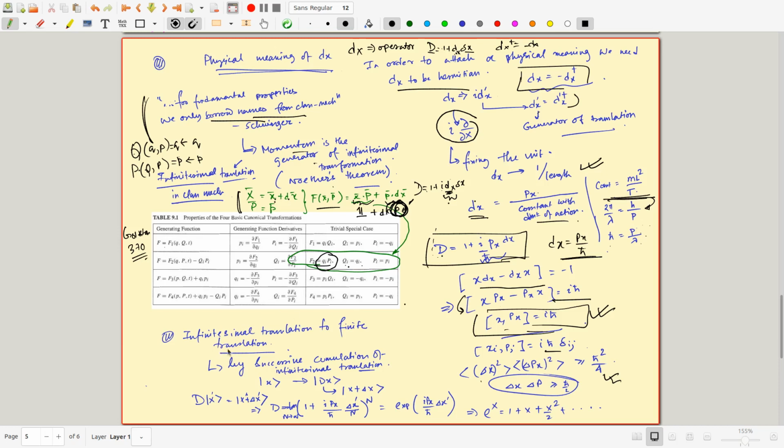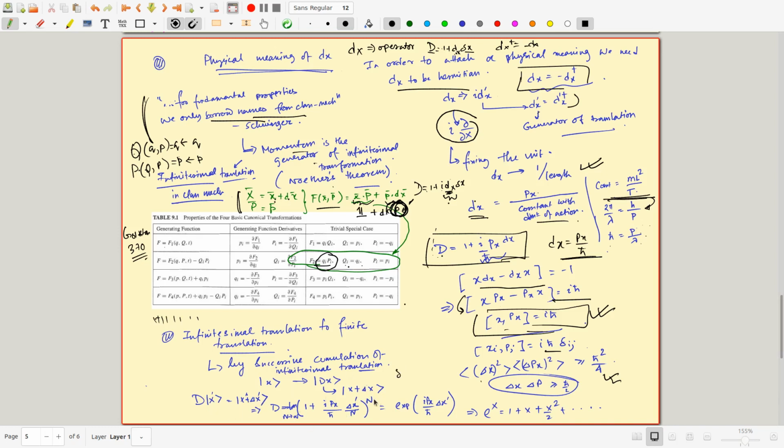Okay. Now we would like to generate a finite translation starting from this infinitesimal translation. This you have already understood probably, that if you accumulate, by successive accumulation of many infinitesimal translations, you can generate a finite translation. So I call the finite translation capital delta x, where the infinitesimal is small delta. So now how will I go from delta x to capital delta x?